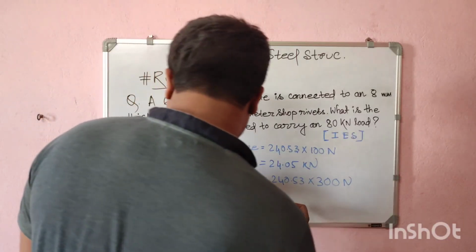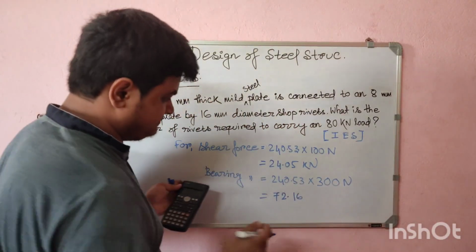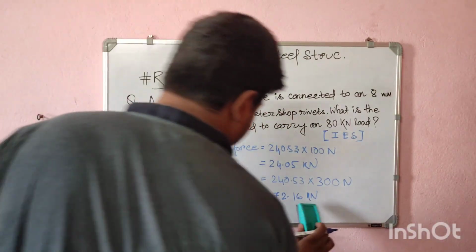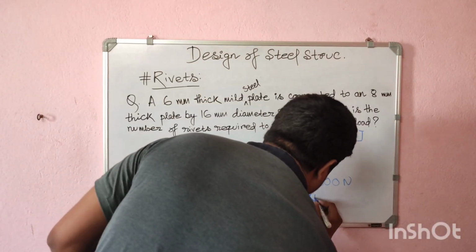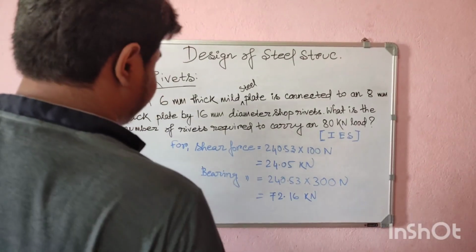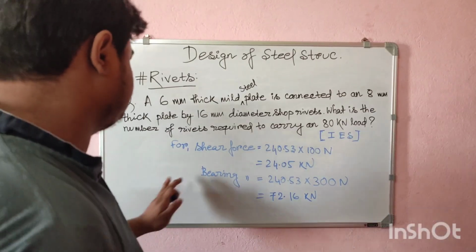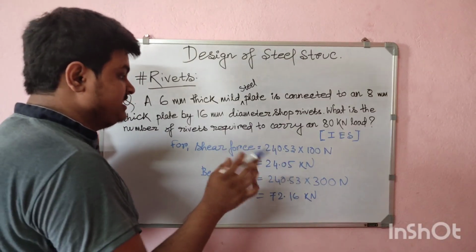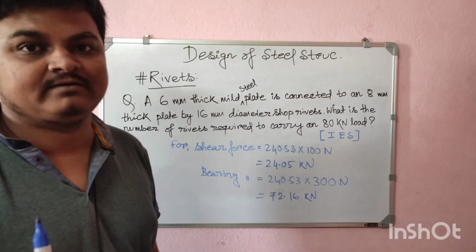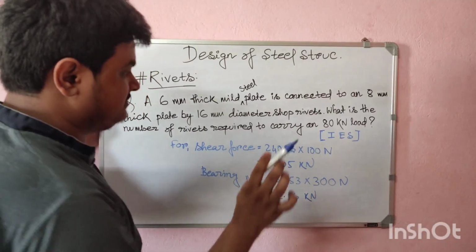72.16 kilonewton. From here, after that, we will be taking the minimum of these two, because if the force is crossing, then the first failure will happen, where the member can carry the less force. So here the less force is 24.05 kilonewton.